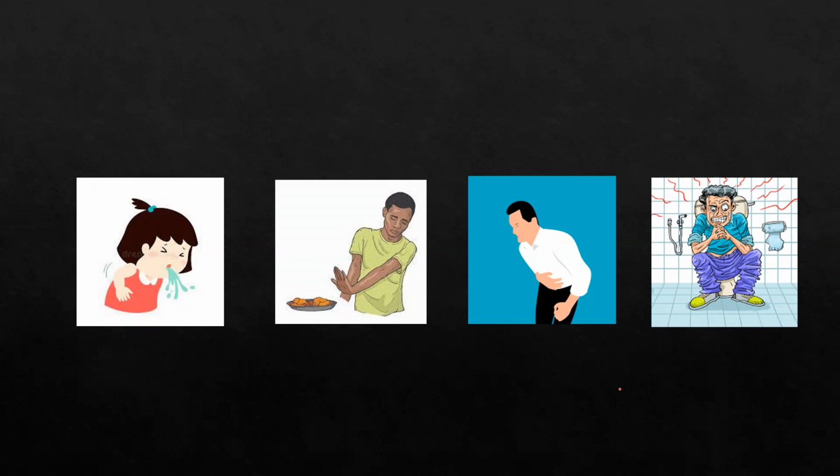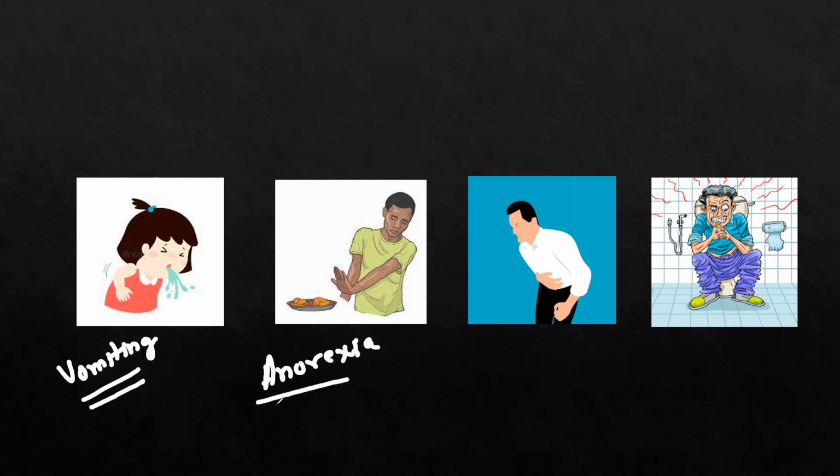So here we know some of these symptoms, like vomiting. Nausea and vomiting occur when the client is suffering from chronic constipation. He or she will not be able to take food, and when he or she tries to take food, he can experience vomiting. Then anorexia. Whenever the client is suffering from fecal impaction or constipation, the client will not be able to eat as per their daily requirements or daily diet, so he will suffer from anorexic conditions.